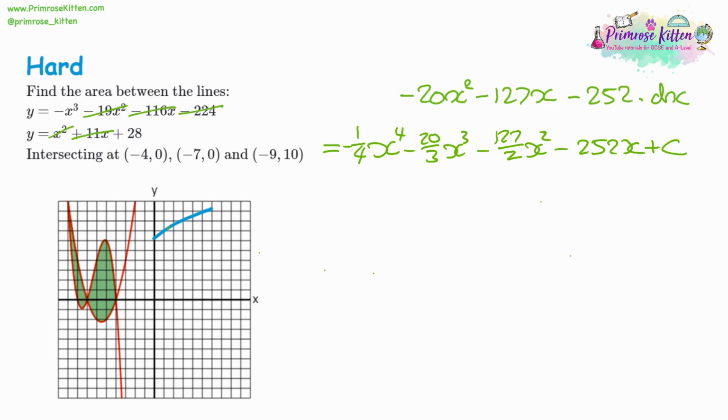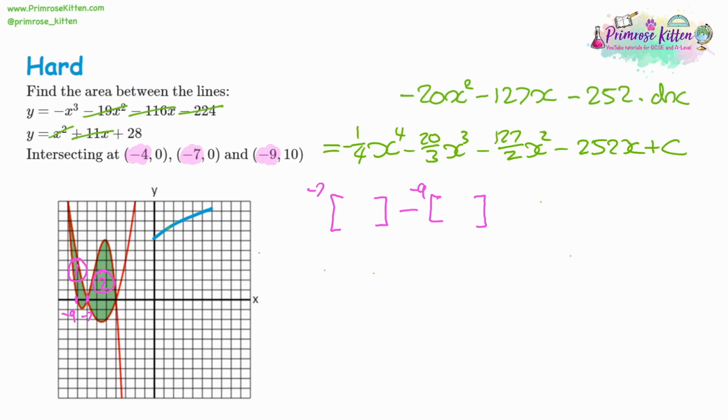We just need to substitute the right values. So we have negative 4, negative 7, and negative 9. We've got section 1 and section 2 of our area. So doing section 1 first, we're going to substitute the largest value on section 1. Now it's in between negative 9 and negative 7. So negative 7 is the larger of the two. We're substituting negative 7. We're going to take away the substitution for negative 9.